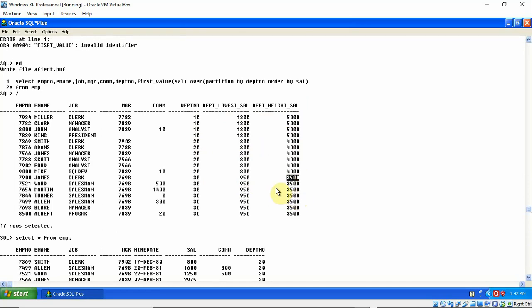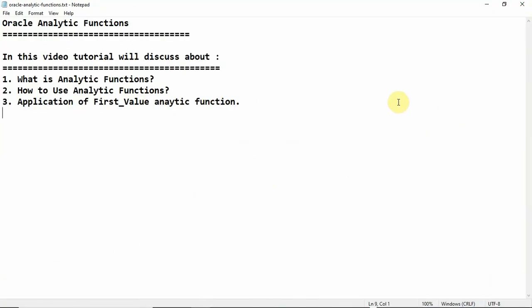So I think this is a very nice output, and you can see the lowest and highest values with the other details. Okay, so this is the beauty of analytic functions, and FIRST_VALUE is a very important analytic function. With FIRST_VALUE we can get this type of output, and we can apply it in our application. Okay, so that's all for this tutorial. I think you have understood all the points. I have described all the points one by one.